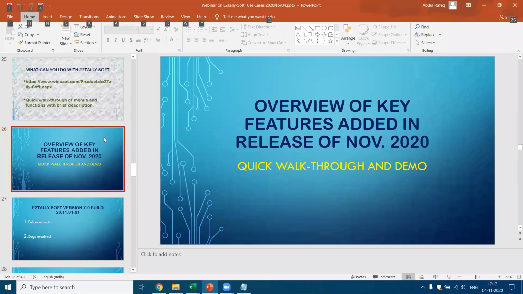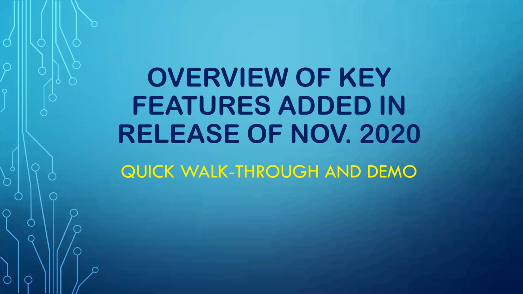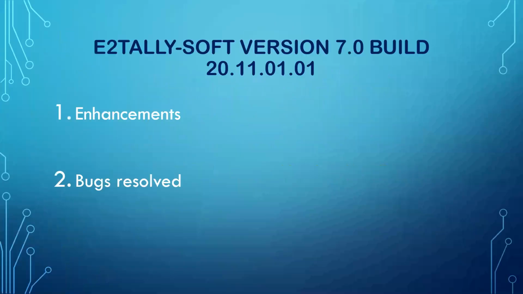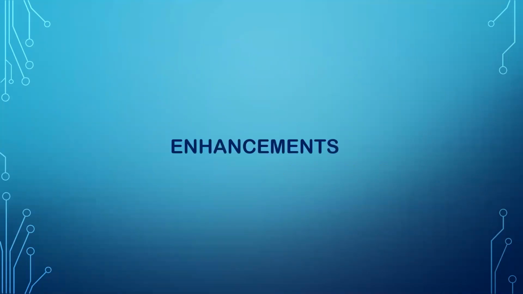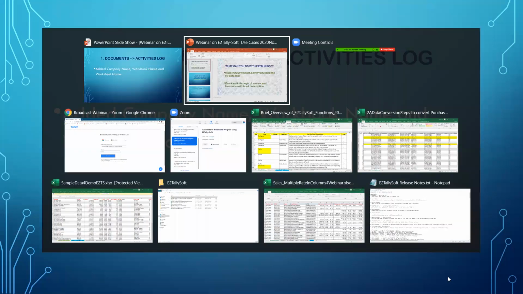Okay. So I've given you a quick overview of what this software is all about. Now let's look at the key features which are added in the new release of 2020. So we'll look at two things. One is the enhancements and second is the bugs which are resolved. Enhancements: we've added the company name, workbook name, and the worksheet name in the documents of the activities log. Let me take you to that particular feature.